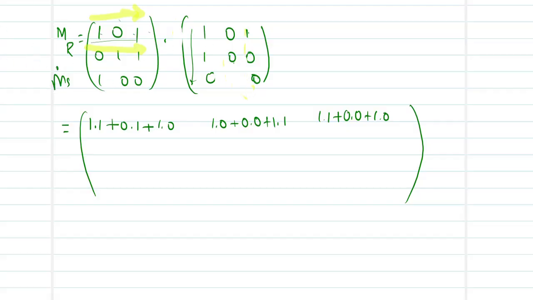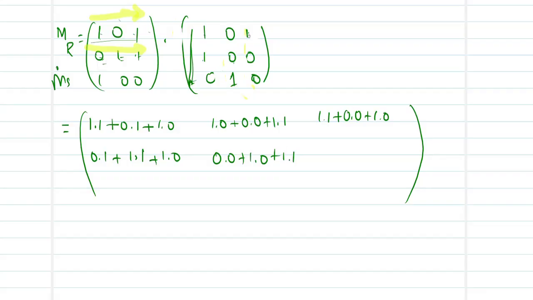Now the entry will be your second row versus the first column: 0 into 1 plus 1 into 1 plus 1 into 0. Next, 0 into 0 plus 1 into 0 plus 1 into 1.